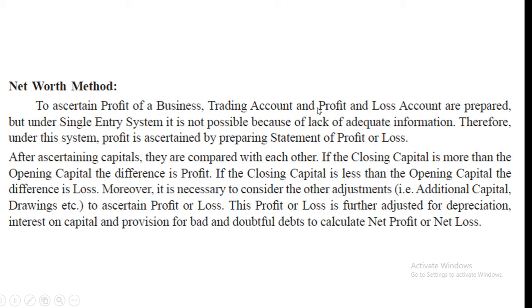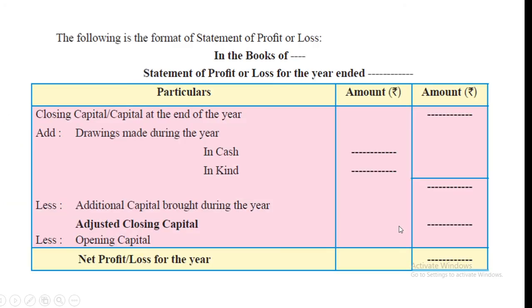Moreover, it is necessary to consider the other adjustments, that is additional capital, drawings, etc., to ascertain profit or loss. This profit or loss is further adjusted for depreciation, interest on capital, and provision for bad and doubtful debts to calculate net profit or net loss. See the format of statement of profit or loss. Students, here we prepare statement, not profit or loss account. So how to prepare statement?